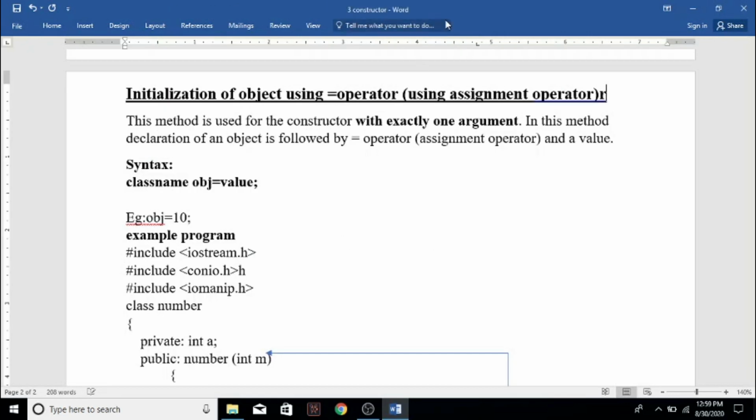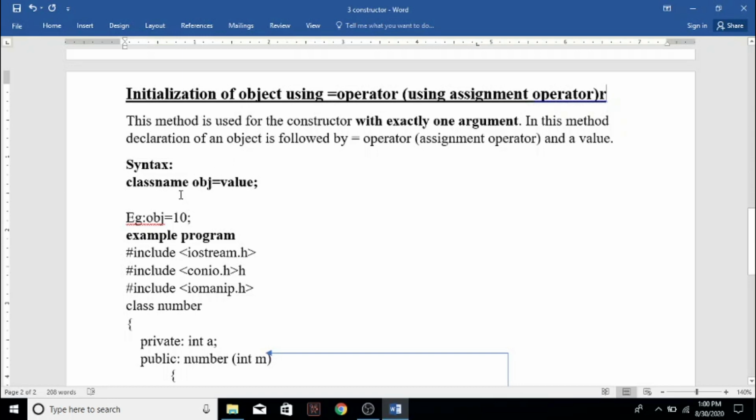Okay. Now let us see the third method of calling the parameterized constructor, that is initialization of an object using the equal to operator, or the assignment operator. In this method it is used for a constructor with exactly one argument. That means only one argument can be passed to the parameterized constructor. In this method the declaration of the object is followed by the assignment operator and a value. Syntax: class name object equal to value.